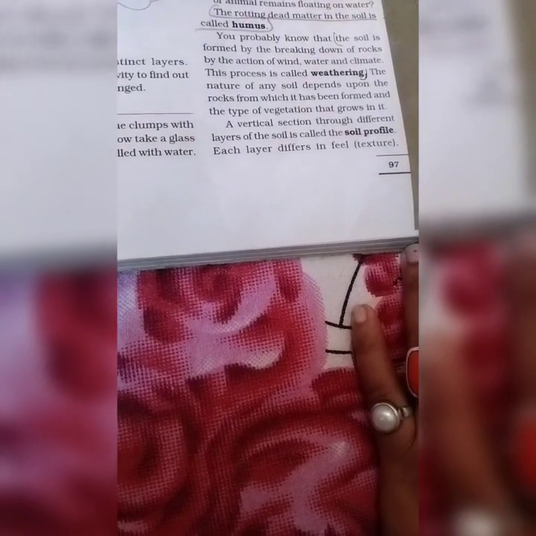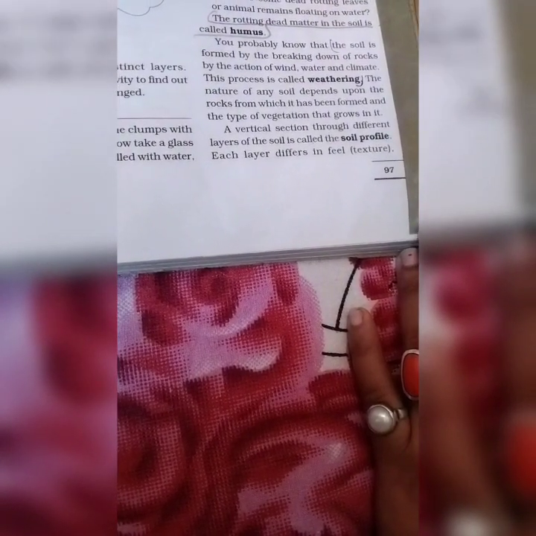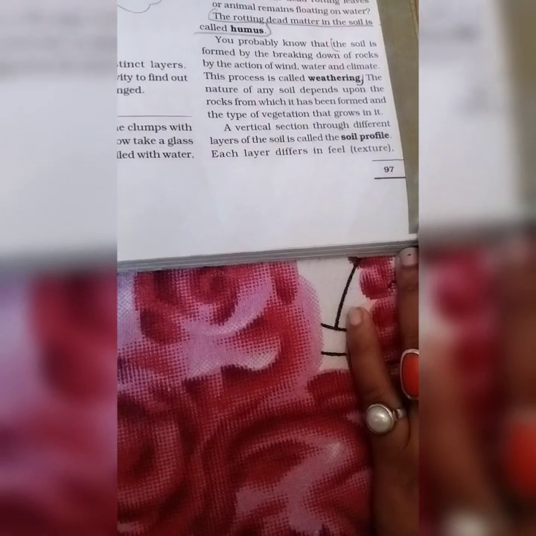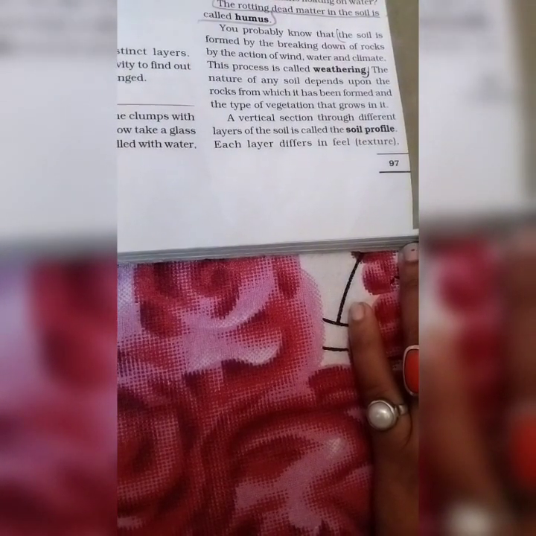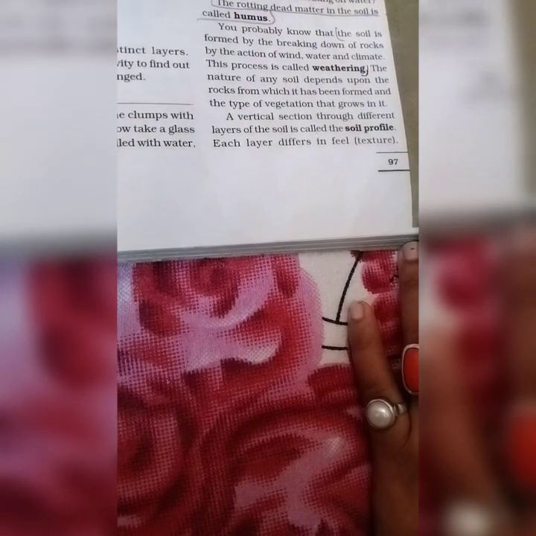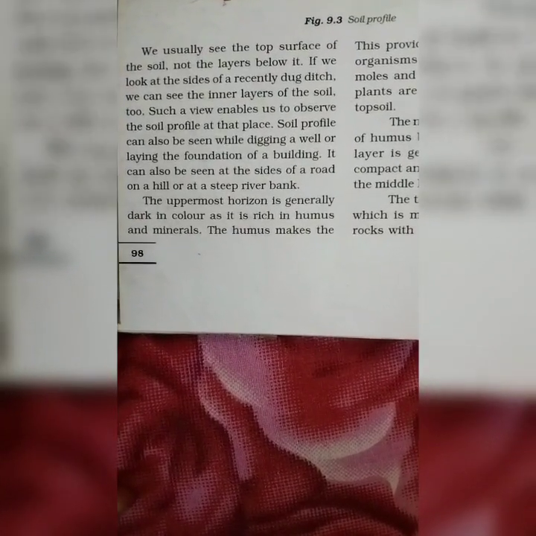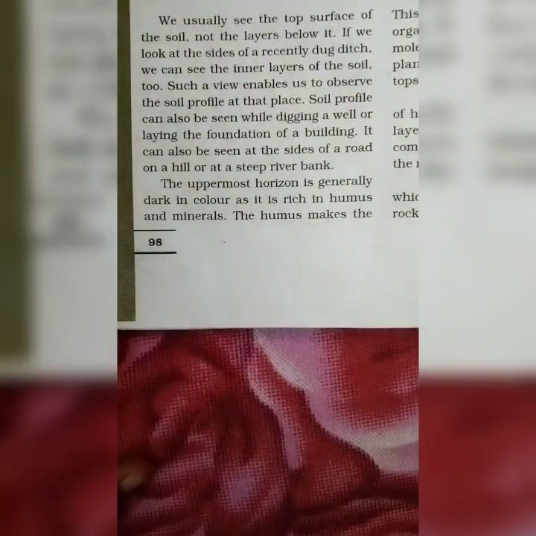As you know, there are many types of rocks, that is metamorphic rocks, sedimentary rocks, igneous rocks, and also the type of vegetation that grows in it. A vertical section through different layers of soil is also called soil profile. Each layer differs in color, texture, depth and chemical composition, and these layers are referred to as horizons.